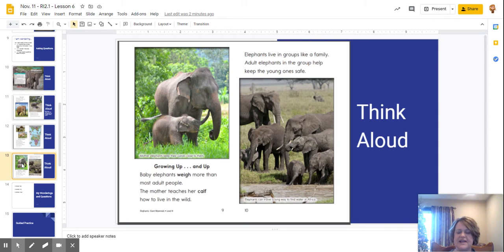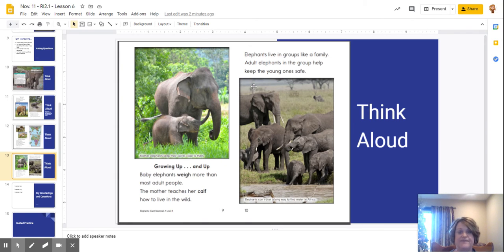All right, let's look at the next one. It says growing up and up. So I'm assuming this is going to talk about how babies get bigger. It says baby elephants weigh more than most adult people. The mother teaches her calf how to live in the wild. So what is a calf? It is a baby elephant.